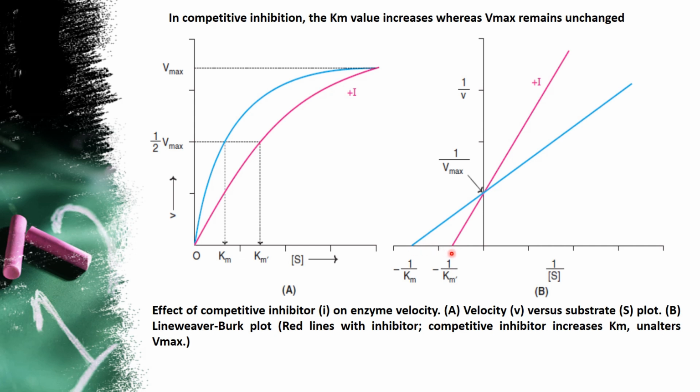For negative values, the lesser is more, the higher is the lesser. In both the plot and the LB plot, it represents that Vmax for the reaction remains unchanged, but only the Km is increased. So that's all the idea which we derived from the graph.